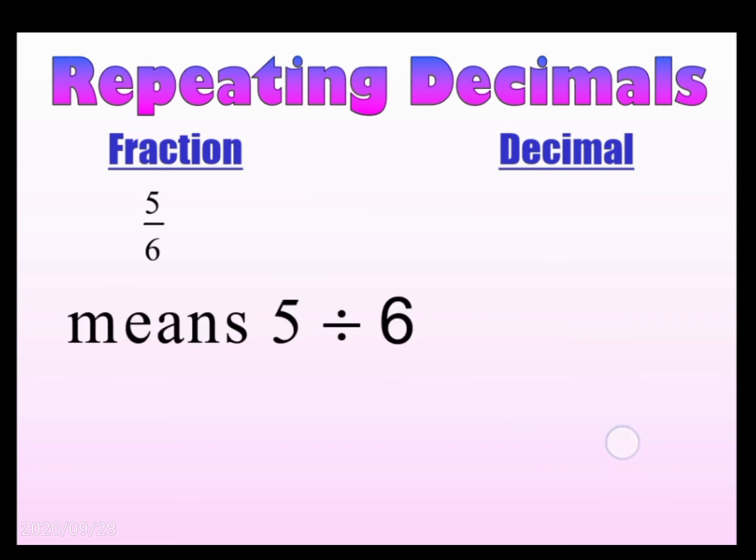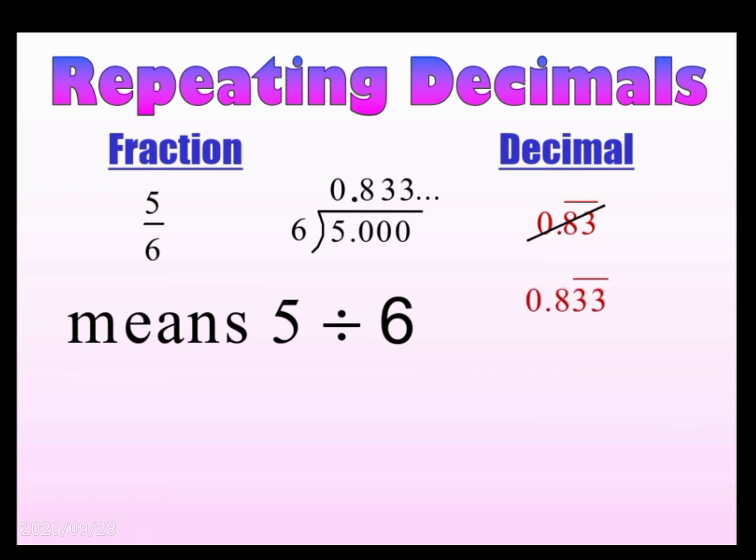5 by 6 means 5 divided by 6. This value is 0.833 and so on. It can be expressed as 0.83 bar.